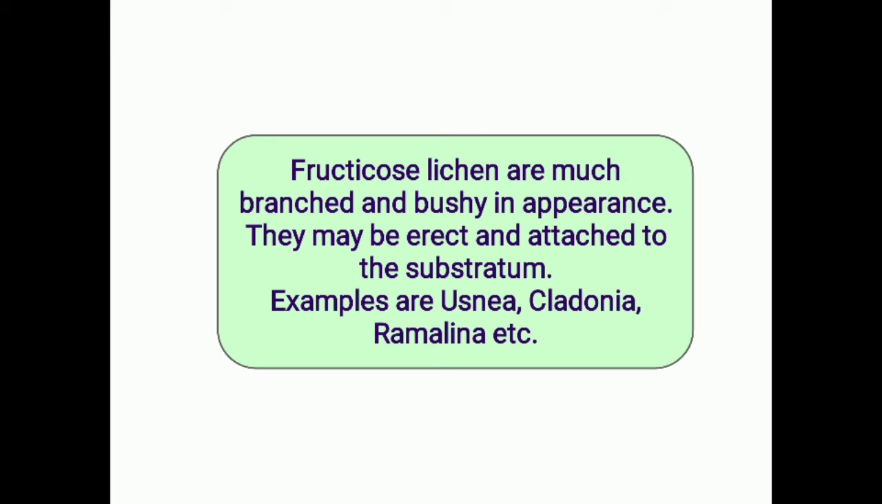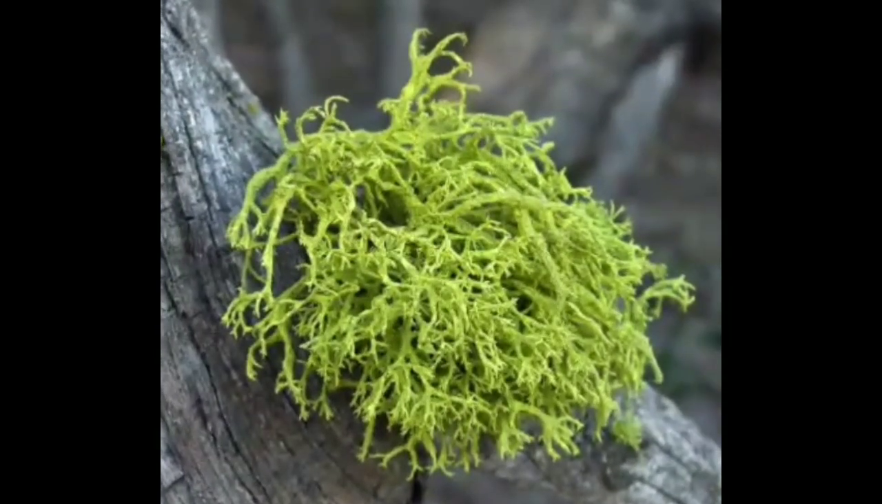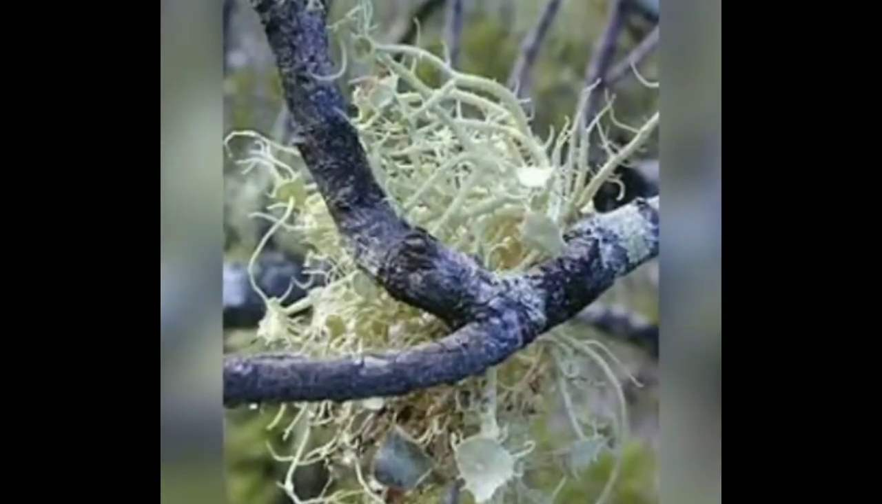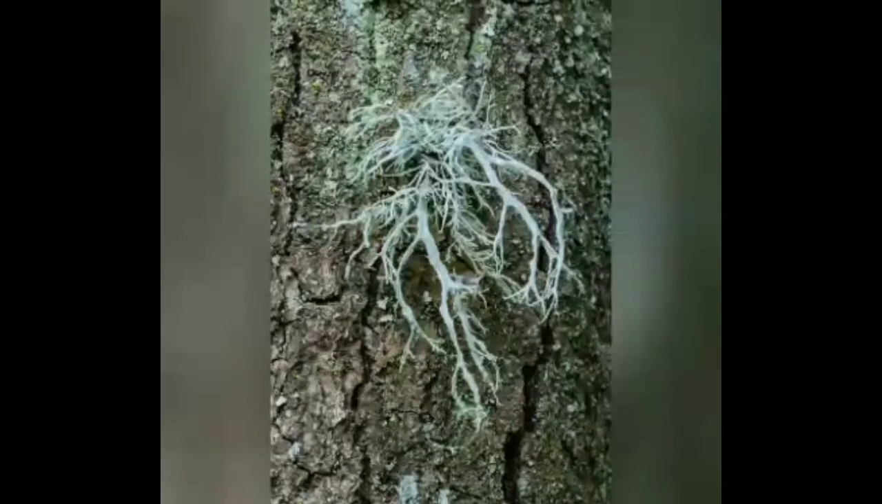They are quite common in the polar regions. Also, some are found in India, such as Usnea, a species which is found in India also. Here are some pictures of the fructicose lichens. This is the bushy appearance. As you can see, they appear in different colors. In fact, any kind of lichen bears different types of colors.